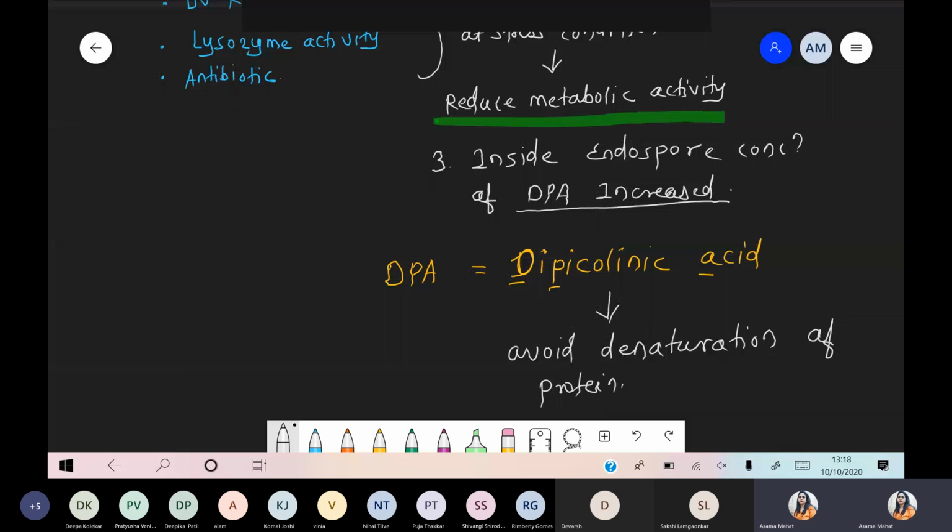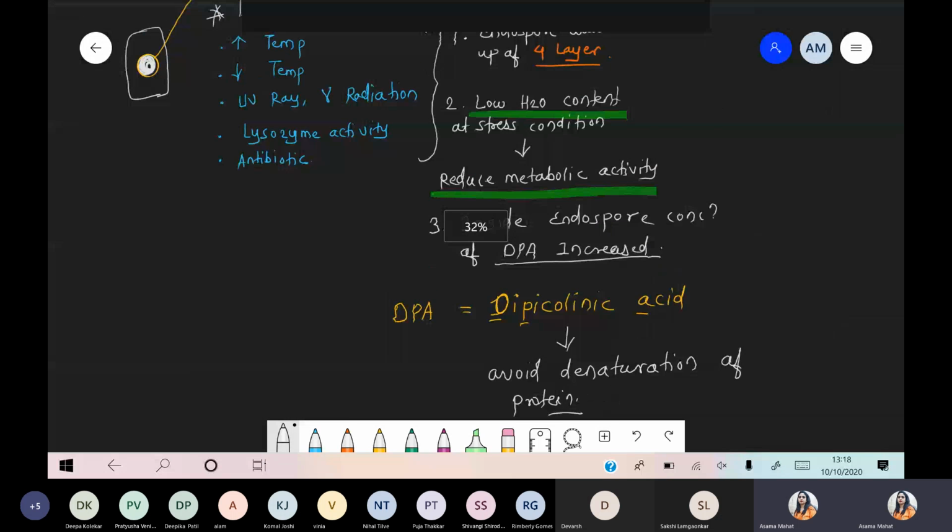Because now what happened? Definitely one strategy the endospore applied is to reduce the metabolic activity by maintaining low water concentration. So ultimately water कम है मतलब क्या होगा? Metabolic activity भी low है. But again, once there is a favorable condition, we require enzymes for further activity, we require the proteins. So that's why when the endospore gets formed inside the cytoplasm, the concentration of DPA, dipicolinic acid, is increased, and once DPA concentration is increased, ultimately DPA protects the protein, protects the enzyme, they avoid the denaturation process.